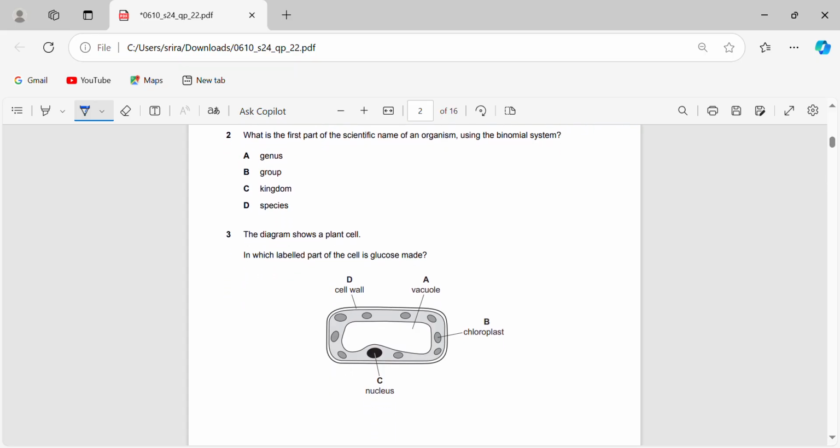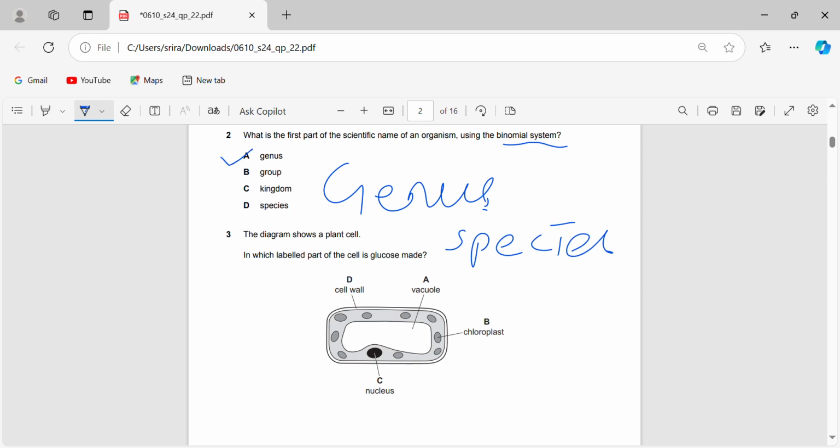Now, what is the first part of the scientific name of an organism using the binomial nomenclature system? In the binomial system, we have genus first, and then you have species. So it's genus first, so that straight away gives us answer A.